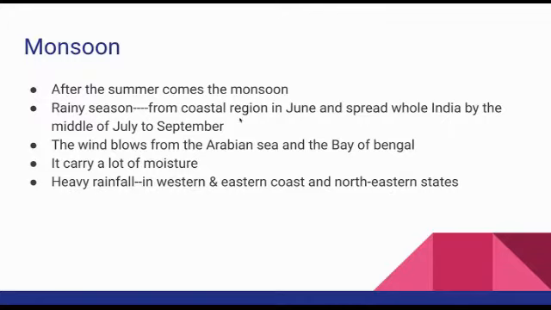So the monsoon season comes after summer, and from where does it start? It begins first from the coastal region in the month of June and spreads to the whole of India from the middle of July to September. And what is the speciality? From which side does the wind blow? These monsoon winds are from the Arabian Sea and the Bay of Bengal, and bring heavy rainfall in India. Which are the places getting heavy rainfall? Western and eastern coast and northeastern states.